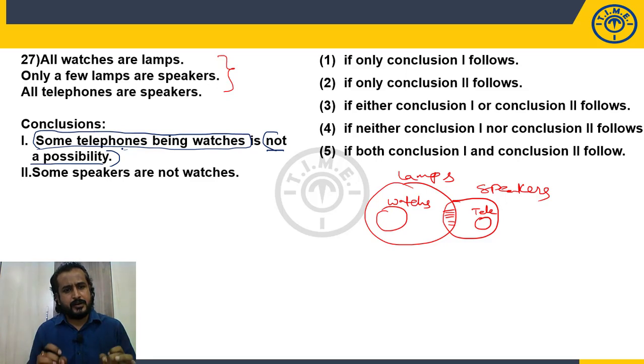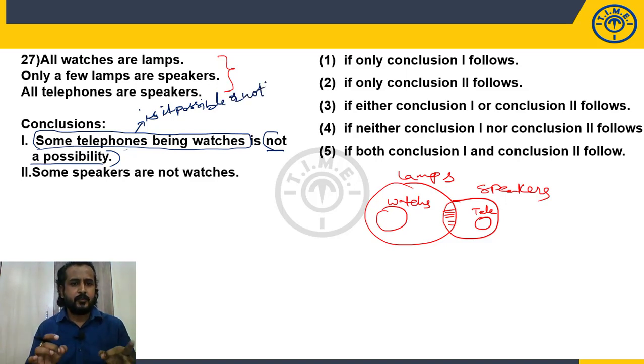Irrespective of whether it is a possibility or not, once cross check, is it possible or not to draw? Your approach should be like this: is it possible or not? If it is possible, but the conclusion is given not a possibility, then it is false. If it is not possible and it is also given not a possibility, then it is true. So just cross check whether it is possible or not.